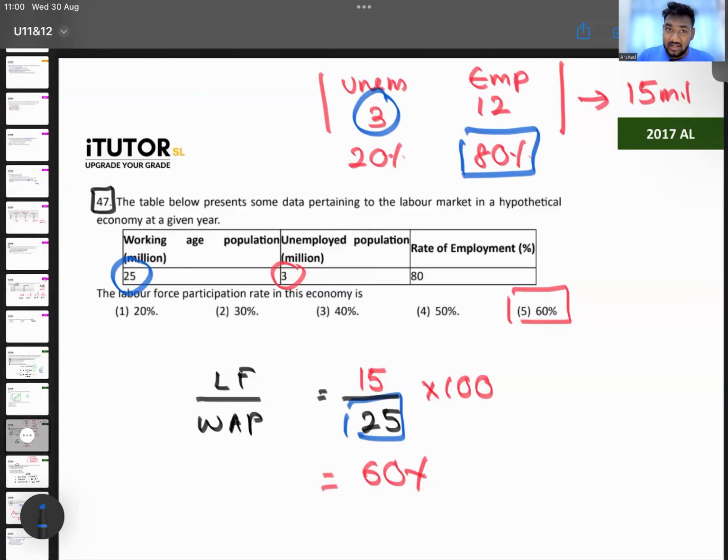So if the employment rate is 80%, automatically the unemployment rate is 20%. So if 20% is 3 million, how much is the balance 80%? 20% equals 3 million. 80% is equal to 12 million. So the total labor force is therefore 15 million. That's how the 15 comes over here.